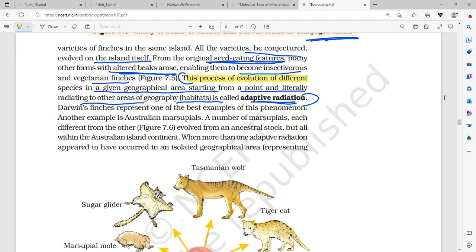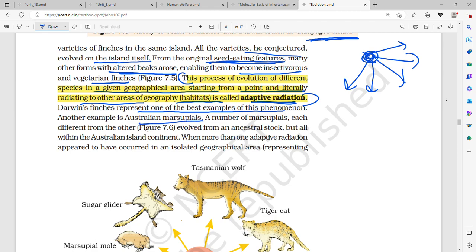What is adaptive radiation? The process of evolution of different species in a given geographic area, which started from a point and literally radiated to other areas of geography or habitat. So from a common ancestor, it radiated to form seed-eating as well as fruit-eating as well as insectivorous as well as vegetable-eating birds. Darwin's finches represent one of the best examples of this phenomenon.